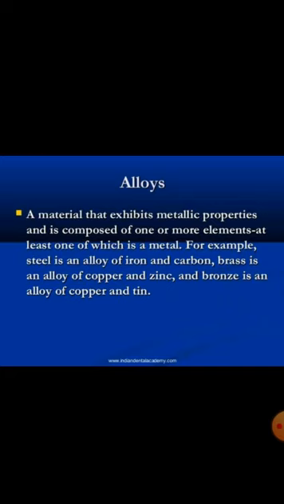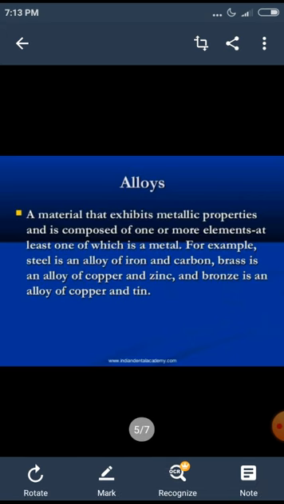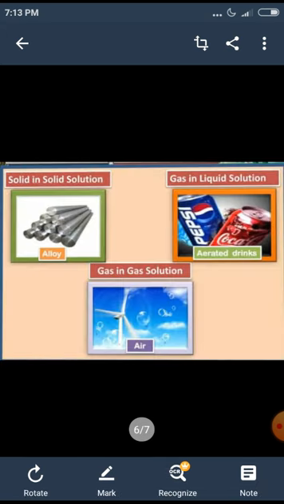An alloy is a mixture because it is homogeneous, it has variable composition, and it also shows the properties of its constituents. Hence, an alloy can be taken as a mixture and it is a solution. An alloy is a solid in solid solution.